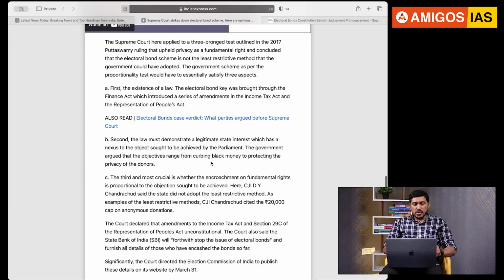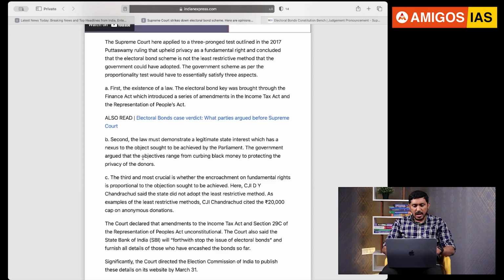Second, the law should demonstrate a legitimate state interest. That means there should be some kind of connection, a rational nexus between the object and the achievement, the objective as well as the subject you're trying to bring. That means here you can see, the law should demonstrate a legitimate state interest with a nexus to the object. That means the interest is what? To curb the black money. For that, what you are trying to bring? Electoral bonds. Is it really fair? How far is it truthful?